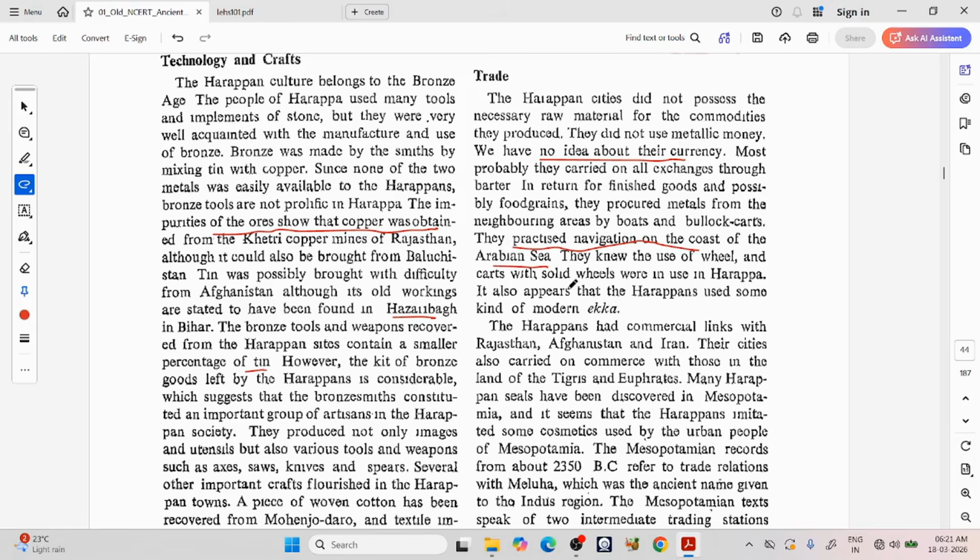The new use of wheel and carts with solid weights were used in Harappa. It also appears that Harappans used some kind of modern ekka. So ekka means horse cart, a cart drawn by horse.